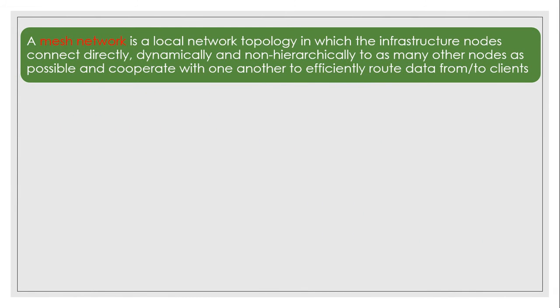A mesh network is a local network topology in which the infrastructure nodes are connected directly, dynamically, and non-hierarchically to as many other nodes as possible and cooperate with one another to efficiently route data from or to clients.